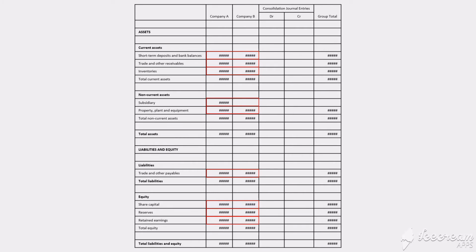One more important thing I need you to note is, the holding company will not maintain a group accounting system. This means at the end of each year, the holding company will prepare its own financial statement, and the subsidiary company will also prepare its own financial statement. Then, the holding company will do the consolidation process from the very beginning. Any consolidation journal entries recorded in the previous year will need to be re-recorded again for the current year. This will also be covered in greater detail in future videos.